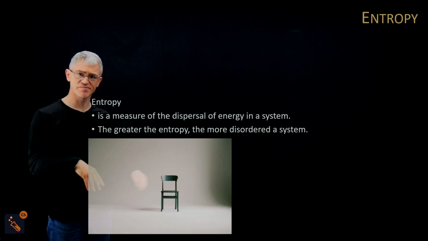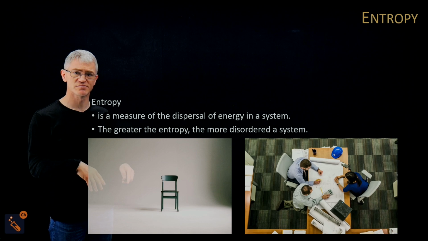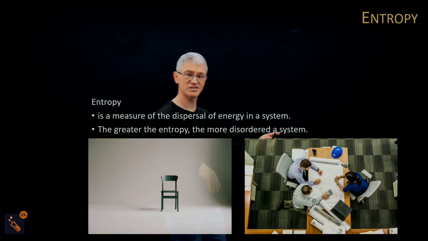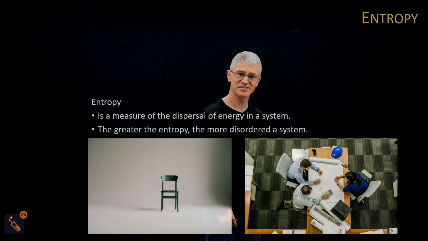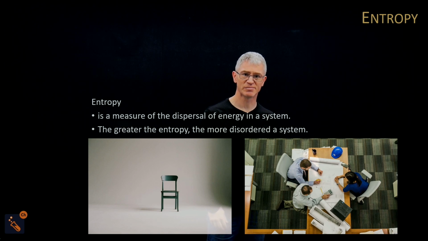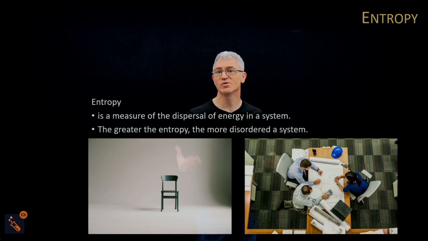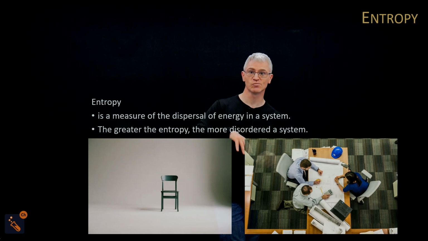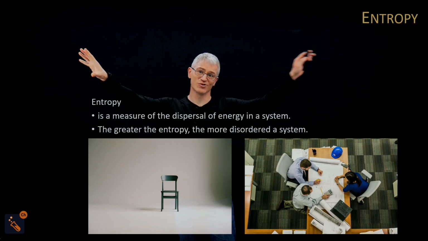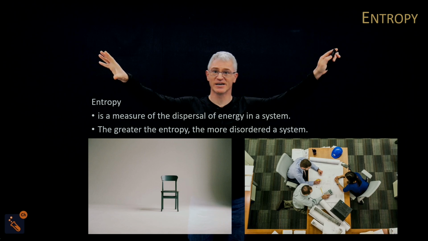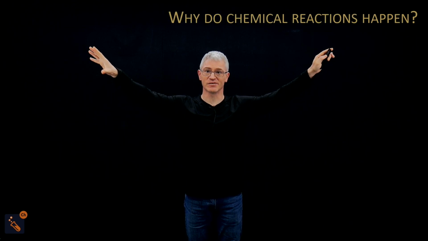So if we look at this one, a very ordered system. We look at this one, a more disordered system. Okay, so this is disordered, a bit all over the place. Got a bit of order to it, but not much. And we'll go through the different examples, in terms of chemistry, of what is the disorder and what is the more ordered, and explain how you need to do that in the exam, okay?